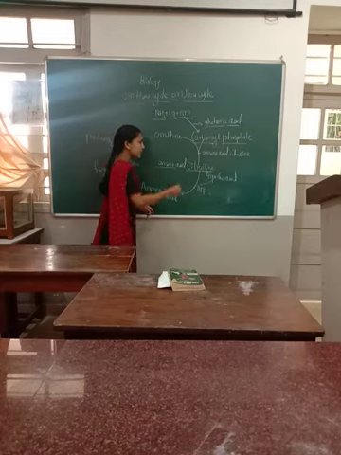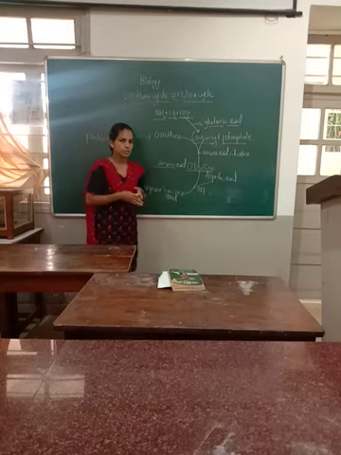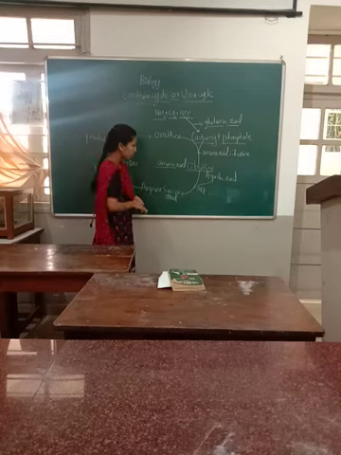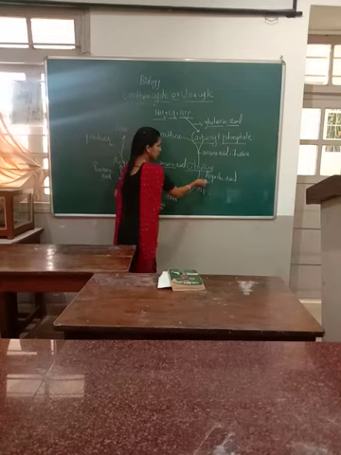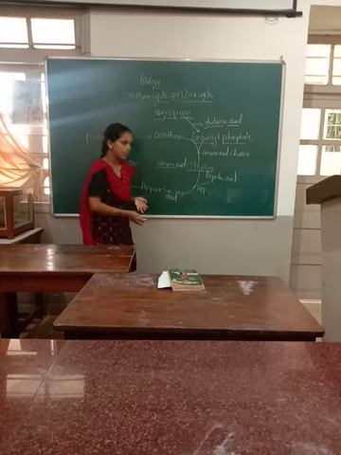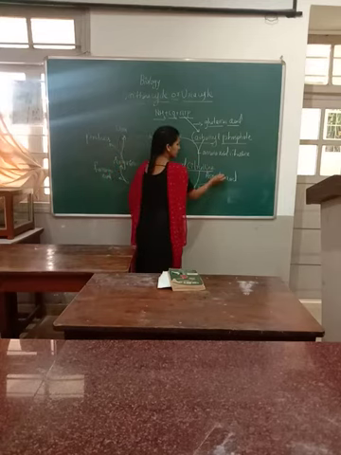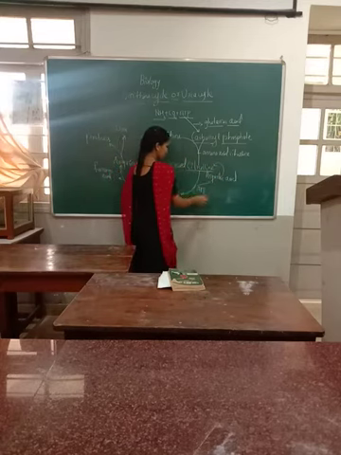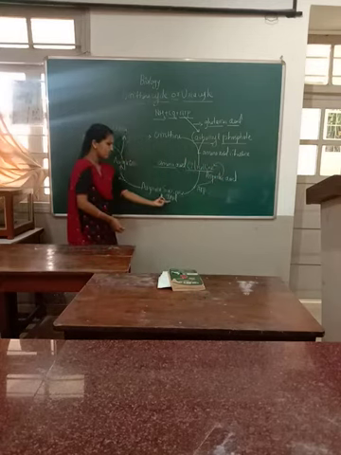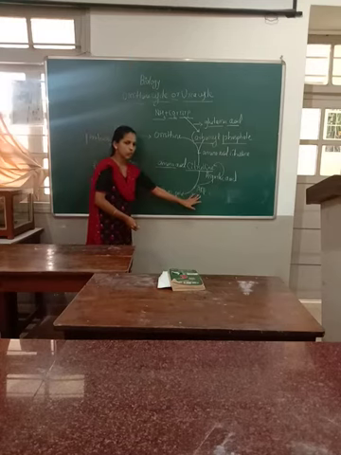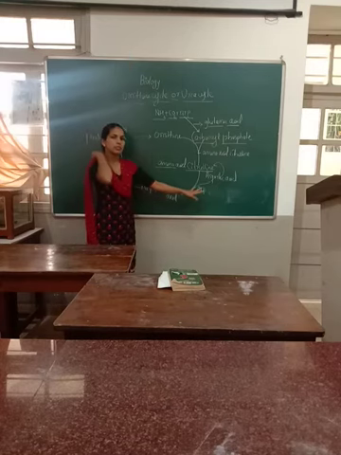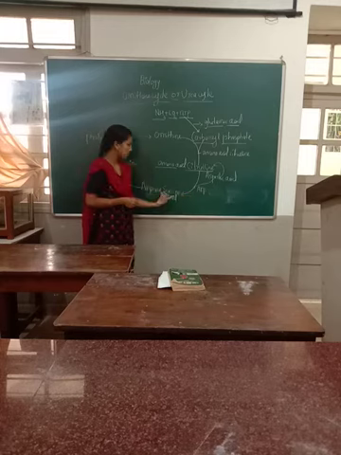Then two enzymatic reactions take place. The citrulline and aspartic acid combine together and form arginine succinic acid. The aspartic acid gives its amino group to the citrulline and forms the succinic acid in the presence of ATP, so it uses an ATP molecule.